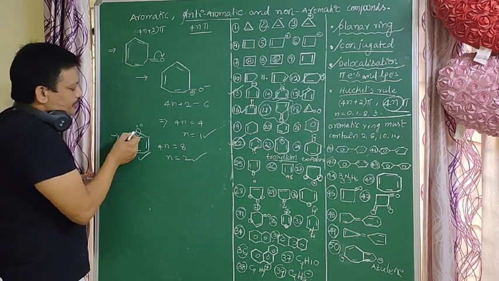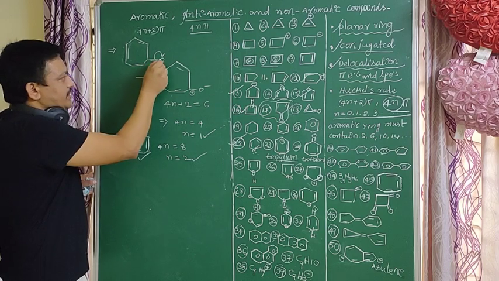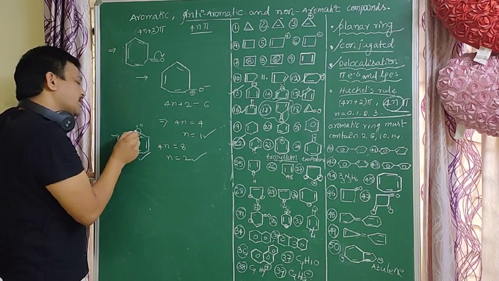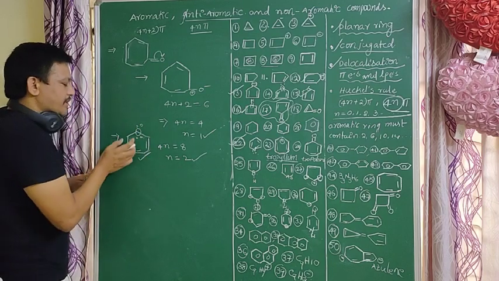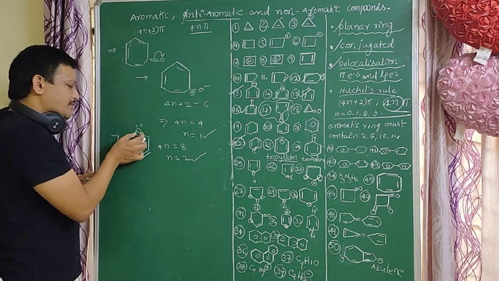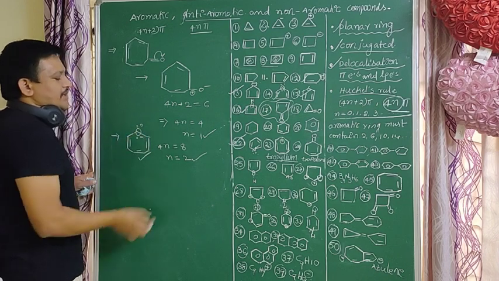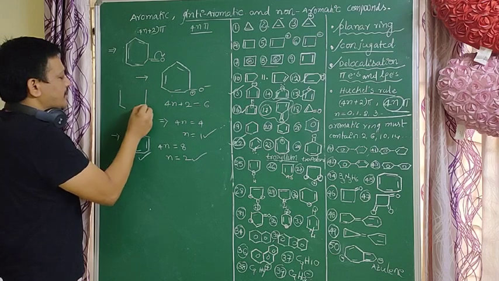So here, plus charge or lone pair atoms outside the ring, that is an aromatic compound. Here, minus charge or lone pair atoms in the ring, that is an anti-aromatic compound. This is very important here. O or S or minus or N or phosphorus, whatever it may be, if heteroatoms in the ring have lone pairs, that is an anti-aromatic compound. For example, is it aromatic or not? Check it once.